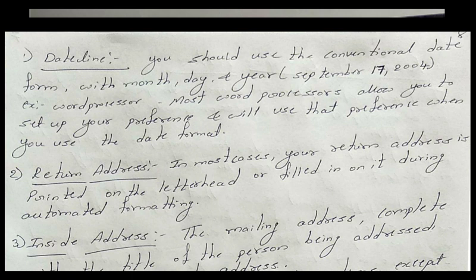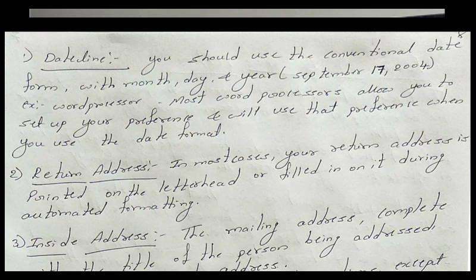Preferably, you form this inside address without any abbreviations. The inside address will be formed in such a way that there are no abbreviations, but some commonly abbreviated words are an exemption, so you can use these common abbreviated words. For example, if you want to represent the name of the person to whom you want to write a letter with Doctor, Mr., Mrs., Miss. Is it clear? These are some of the common abbreviated words that are exempt, which you can use. This is the inside address, or you call it the mailing address.